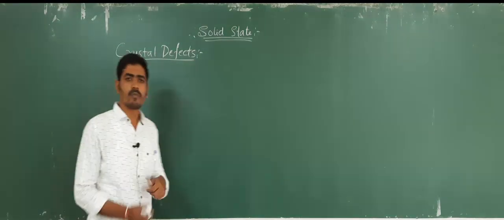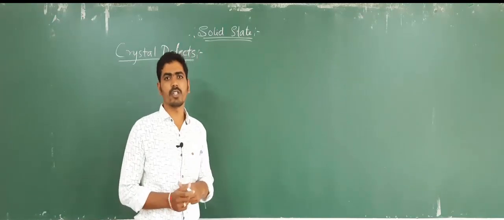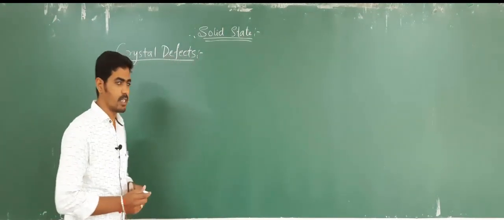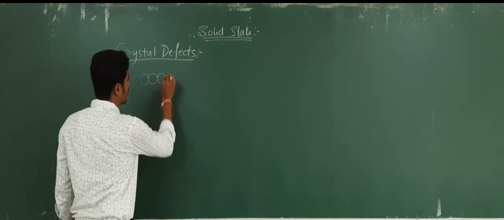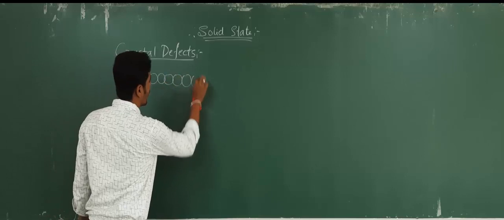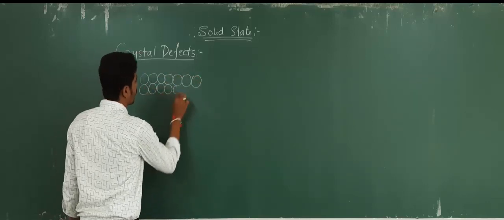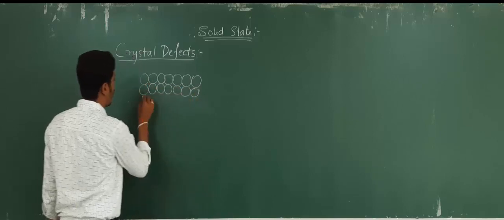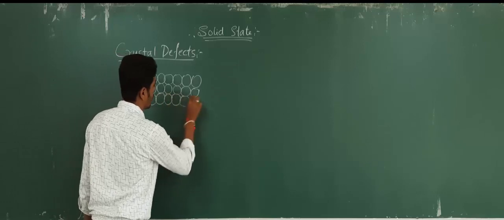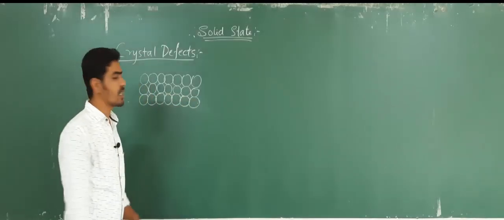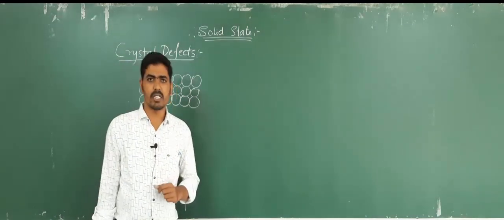As you all know, in solids the particles are regularly arranged in three-dimensional space. That can be represented as the particles closely arranged in three-dimensional space. Okay, so it is a perfect or an ideal crystal, where the particles are regularly arranged throughout the crystal in three-dimensional space.